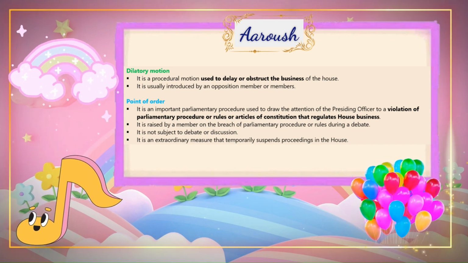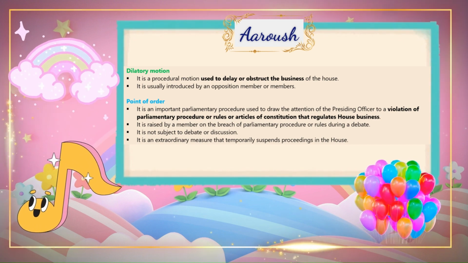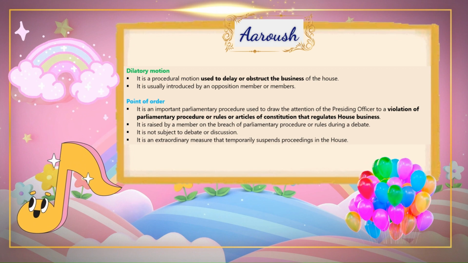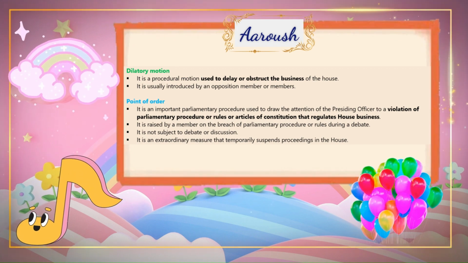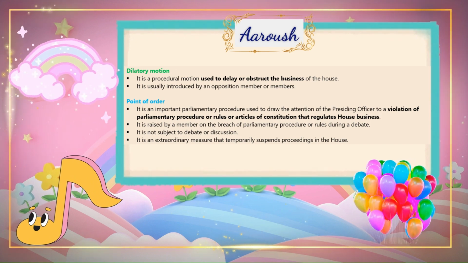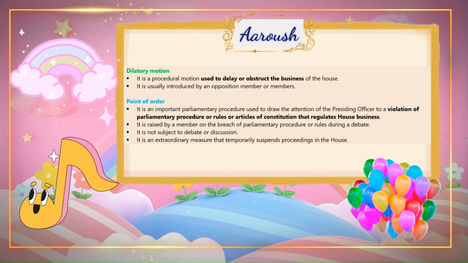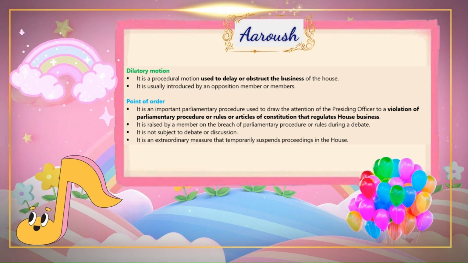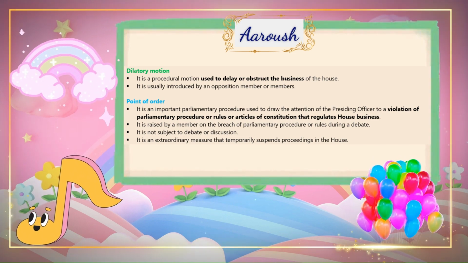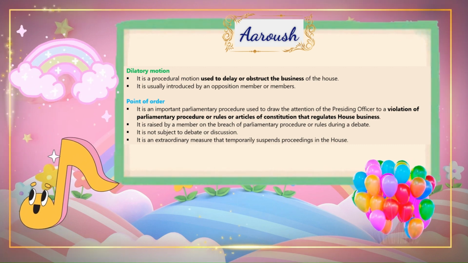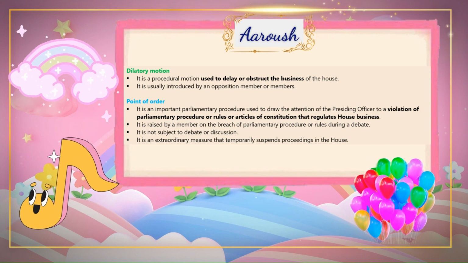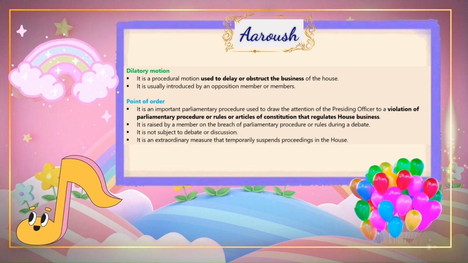Point of order. It is an important parliamentary procedure used to draw the attention of the presiding officer to a violation of parliamentary procedure or rules or articles of the Constitution that regulate House business. It is raised by a member on the breach of parliamentary procedure or rules during a debate. It is not subject to debate or discussion. It is an extraordinary measure that temporarily suspends proceedings in the House.